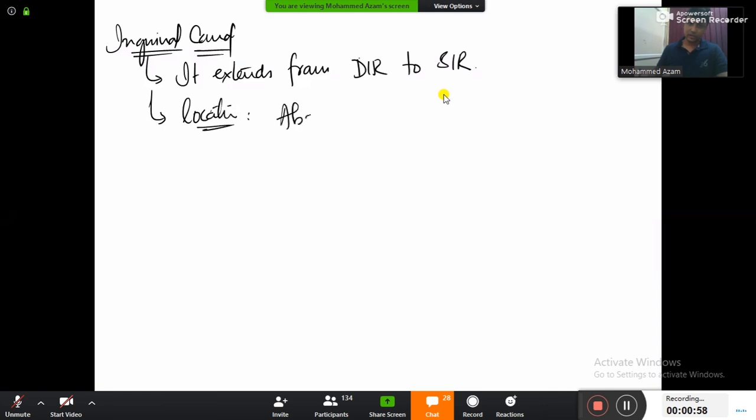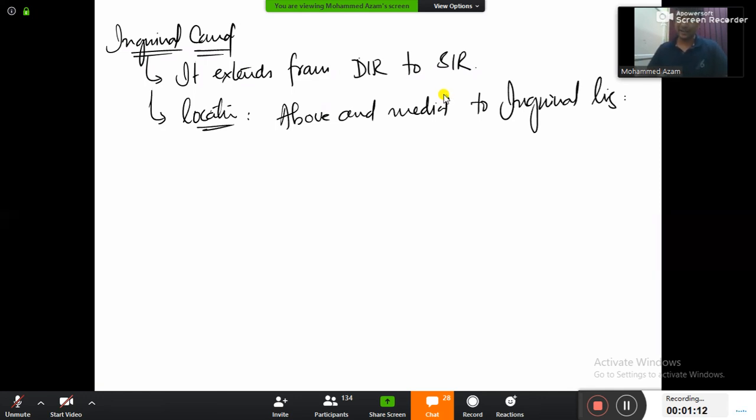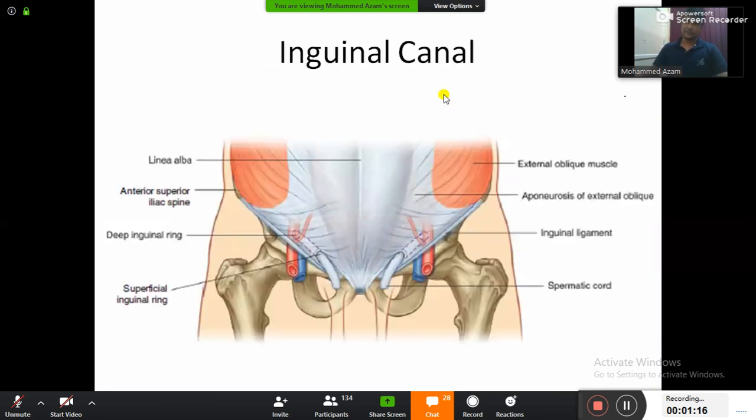It is located above and medial to inguinal ligament. I'll show you what is the meaning of this one. Please look at this diagram here right now, guys. Yesterday also I have shown you this ligament. The name of this ligament is inguinal ligament. And here you are able to find the deep inguinal ring, and there will be a superficial inguinal ring. Join them together.